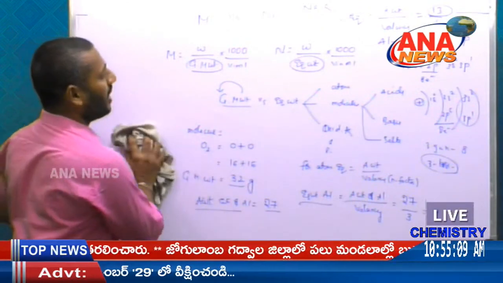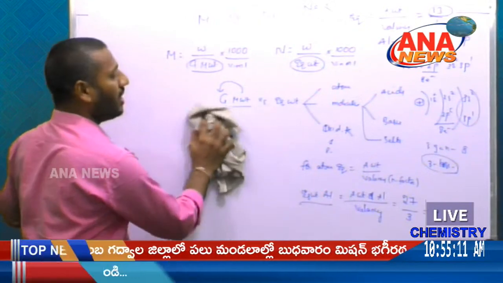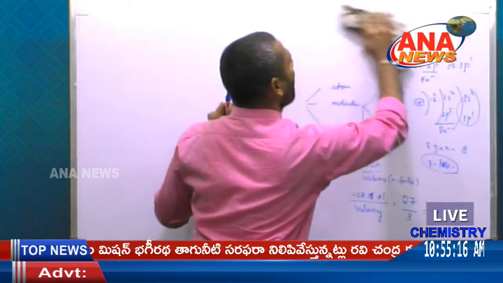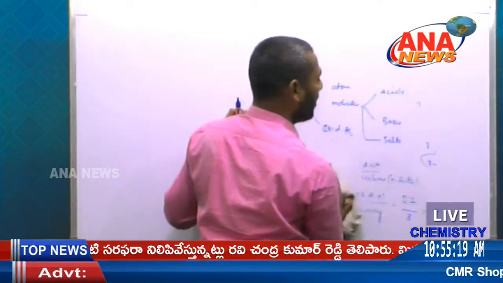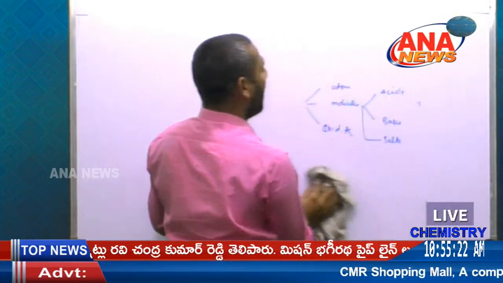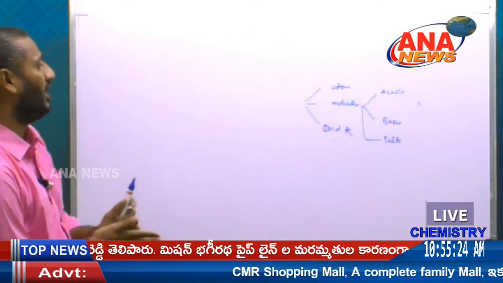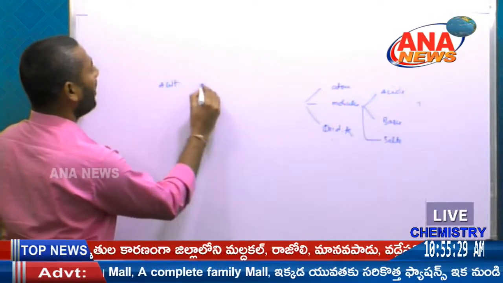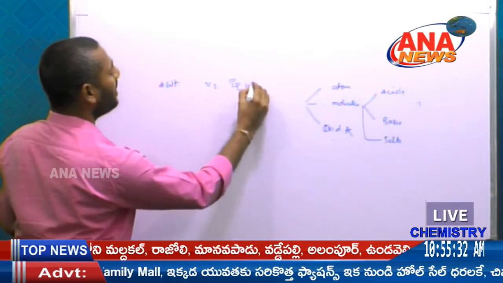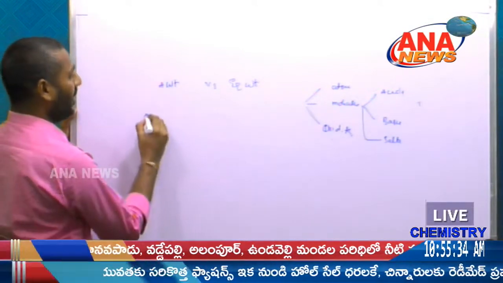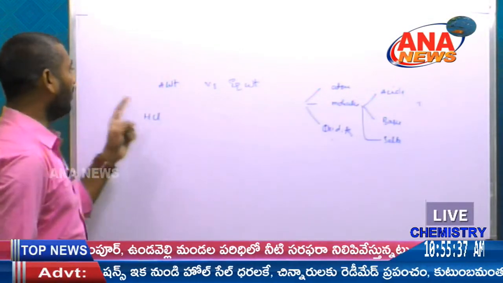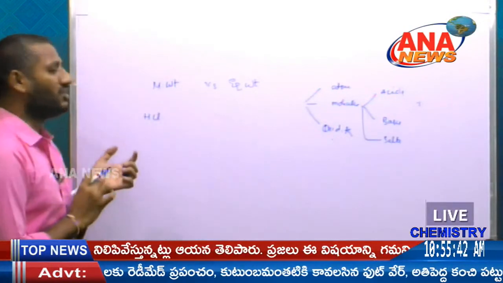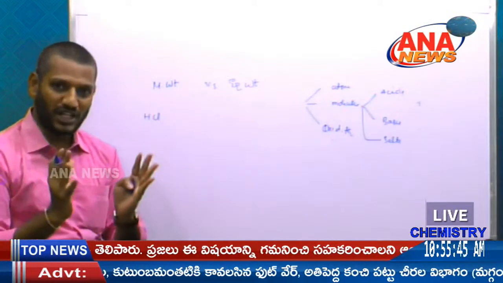Next, go to the equivalent weight for the molecules. It is already over for the atoms. For molecules, how do we find the equivalent weight and molecular weight? Taking acids as the best example, take HCl. Molecular weight, as already said, molecules are a combination of atoms.